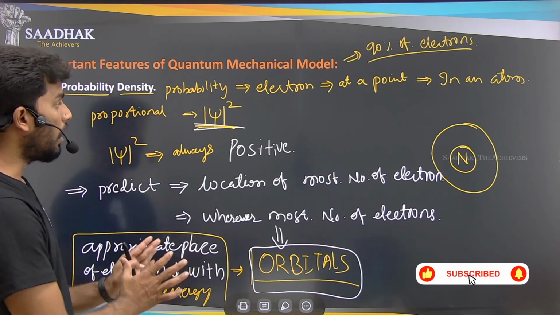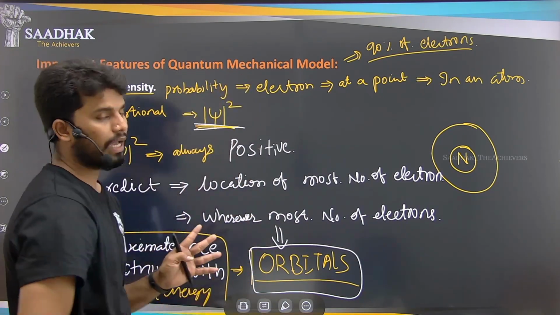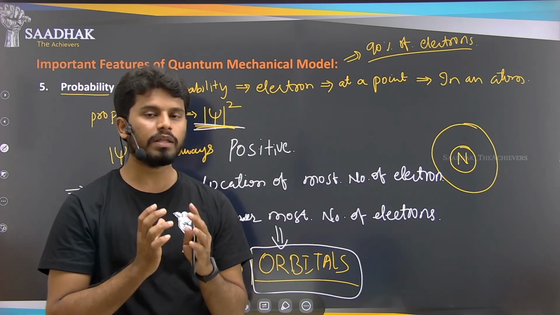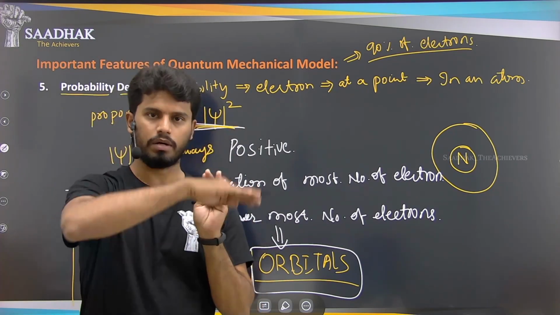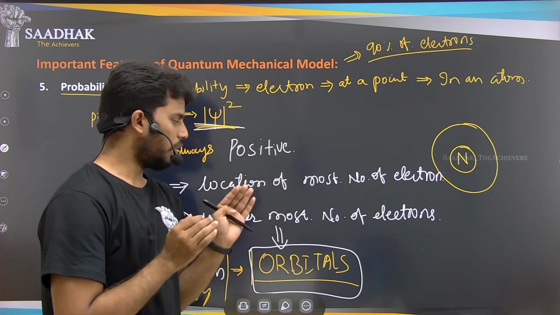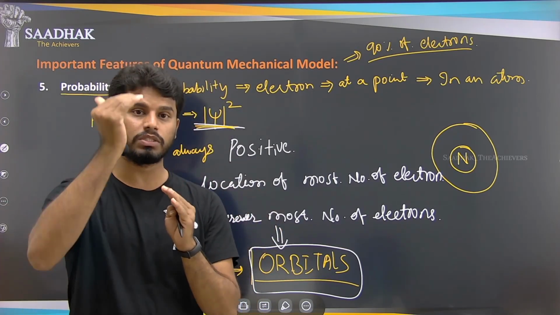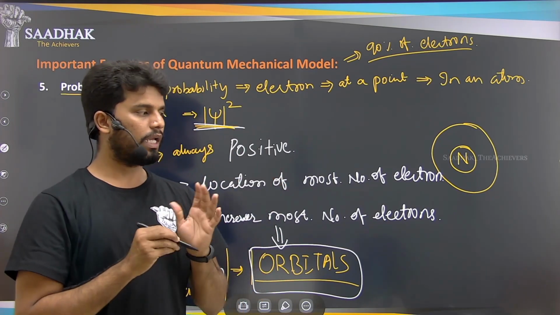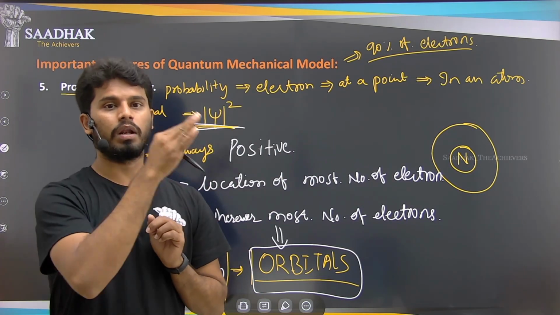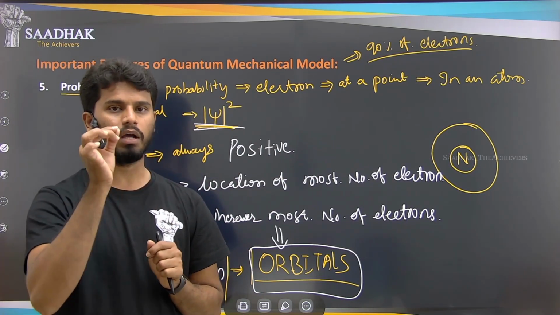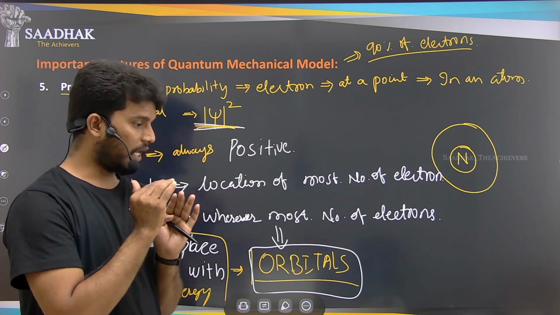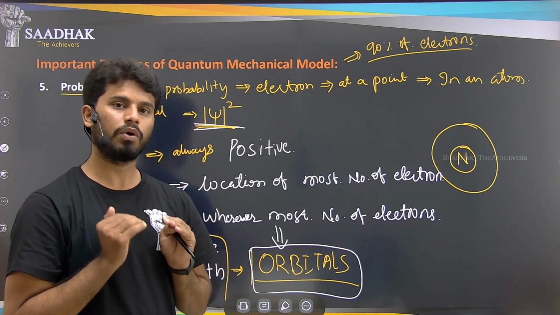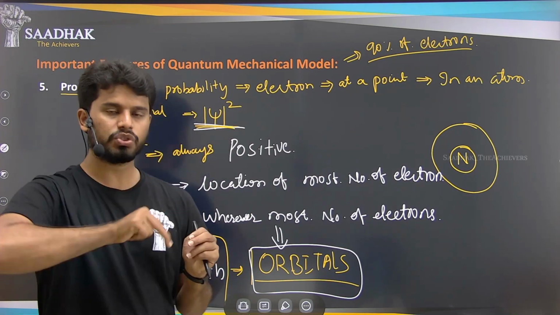So now we can conclude by the quantum mechanical model that around the nucleus, we have the electrons at a specific distance, by the Bohr model that we have discussed. What is that Bohr model? He has even given the Bohr radius, right? Bohr radius 0.53 angstrom units. So at a particular distance we have the most number of electrons located.